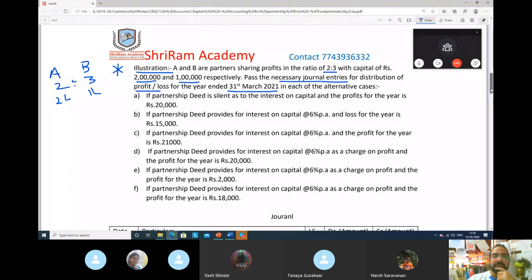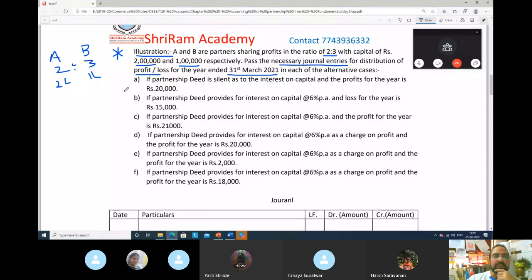See, first case is if partnership deed is silent. Try to understand, beta, partnership deed is silent as to interest on capital, meaning the partnership deed says nothing about whether they will get interest on capital. Nothing is mentioned, silent on capital, and profits for the year is 20,000 rupees. The profits of the firm are 20,000 rupees.